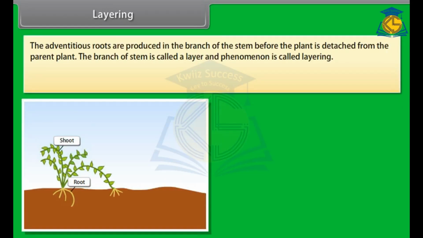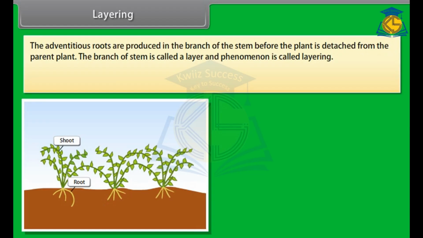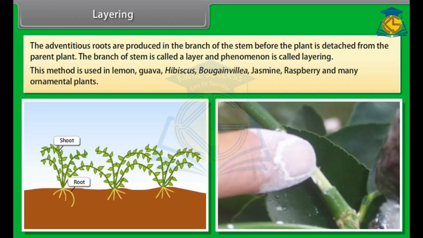Layering. The adventitious roots are produced in the branch of the stem before the plant is detached from the parent plant. The branch of the stem is called a layer and the phenomenon is called layering. This method is used in lemon, guava, hibiscus, bougainvillea, jasmine, raspberry and many ornamental plants.